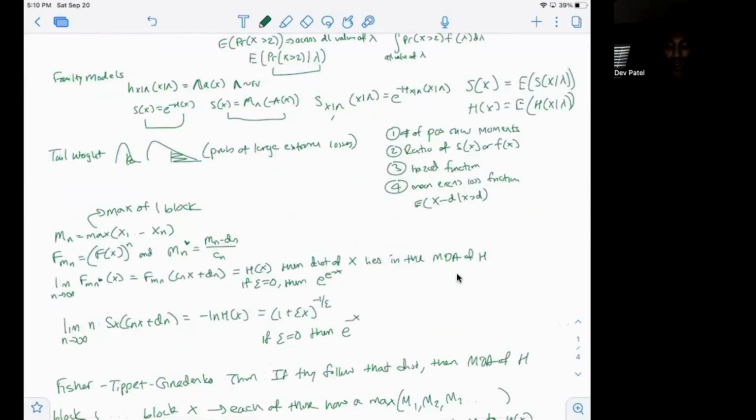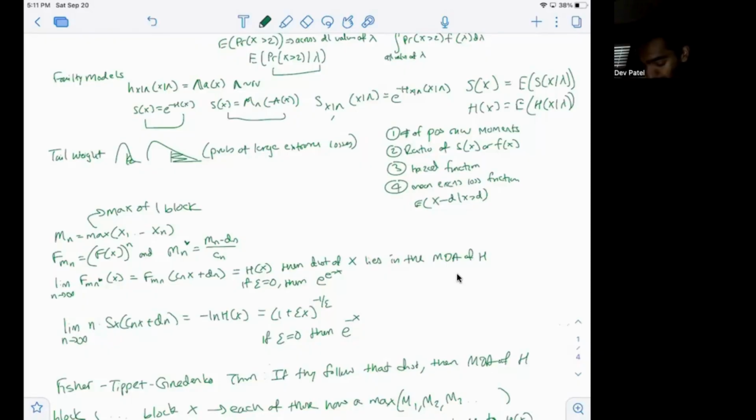Tail weight is known as how much probability we give to large extreme losses. There are 4 ways to identify tail weight or to compare different tail weights across different distributions. We have the number of positive raw moments: the fewer the positive raw moments, the greater the tail weight. Then the ratio of s of x or f of x, right, as x approaches infinity. If it approaches infinity, the distribution in the numerator has a greater tail. Then the hazard function and mean excess loss function.